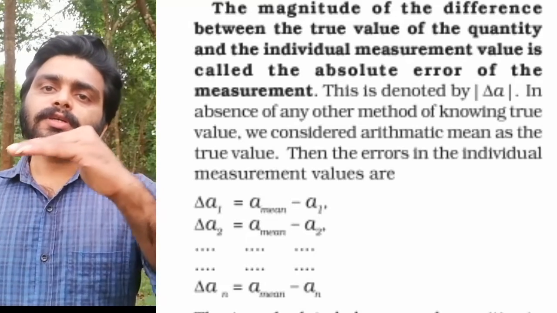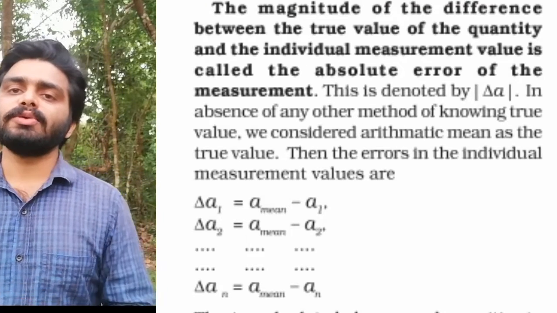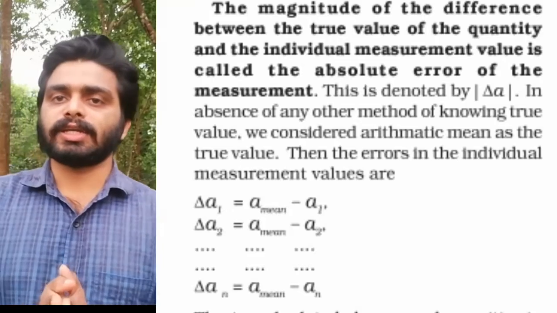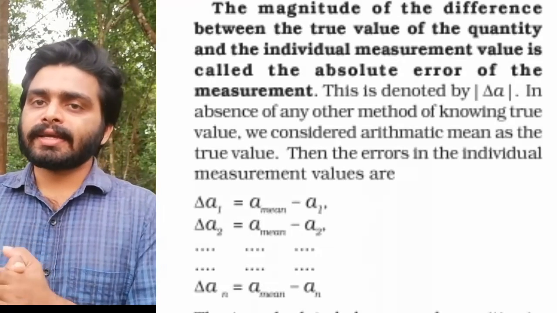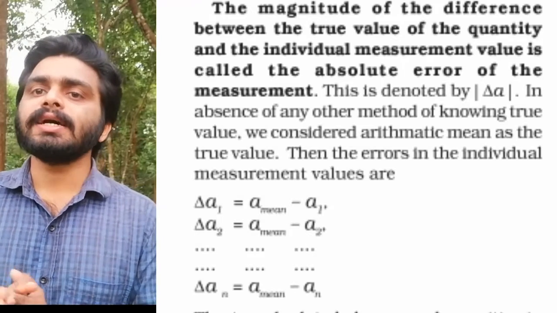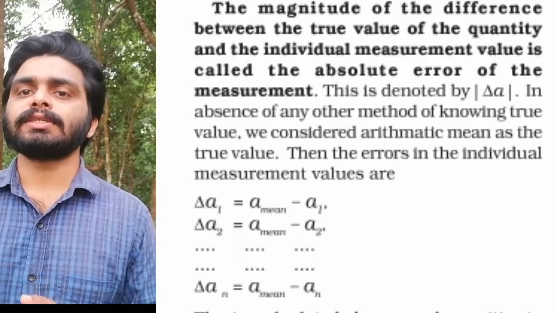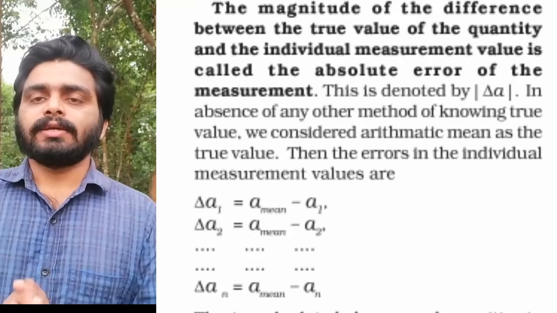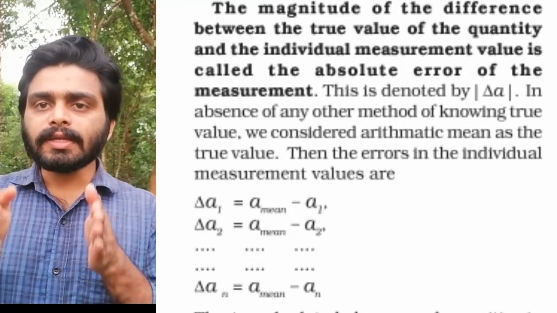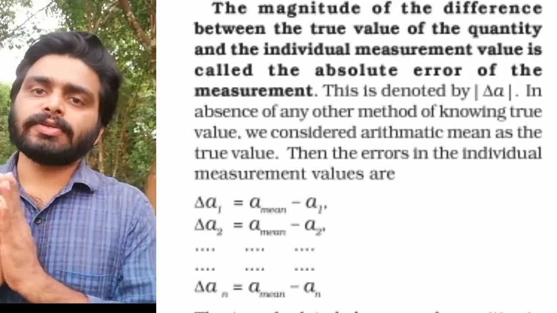For each trial value, we have to consider the absolute error. So let delta A1, delta A2, delta A3, etc. up to delta AN be the absolute errors of the individual measurements. So delta A1 is equal to A1 minus A mean. It is the absolute error, so we have to consider the difference.